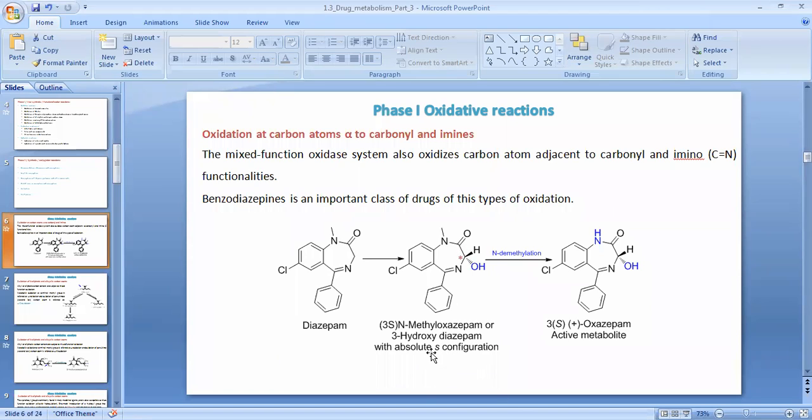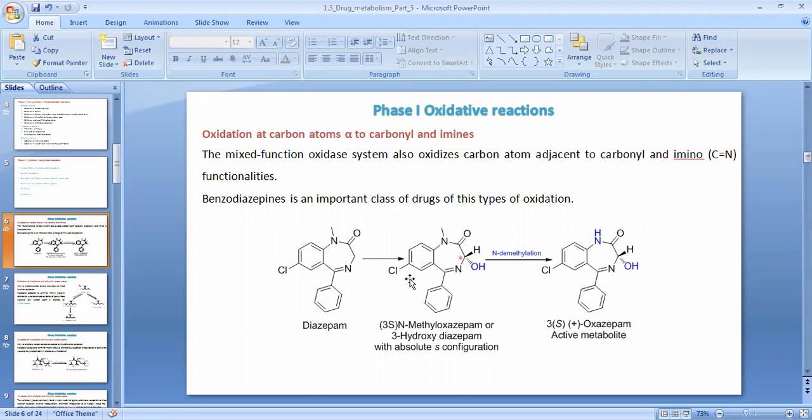So now, the oxidation of the diazepam molecule, which is used for the treatment of epilepsy also, for the severe case, that is status epilepticus, can be treated with diazepam, but the major class of this type of molecule is sedative and hypnotic.